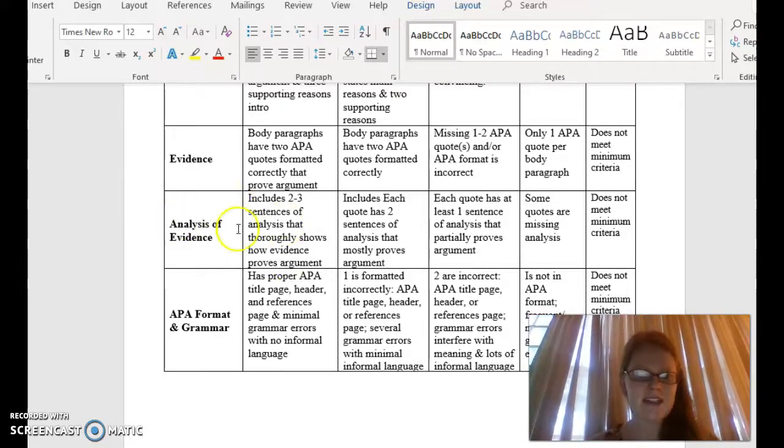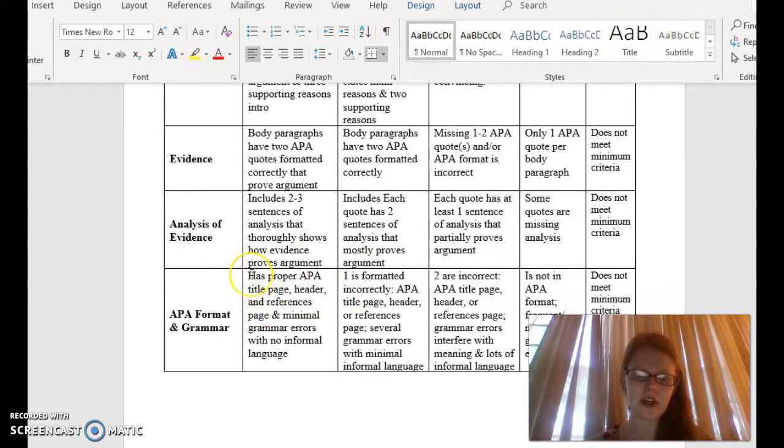All right, analysis of evidence includes two to three sentences of analysis that thoroughly shows how the evidence proves the argument. Remember, I'm looking for two full lines of analysis per quote, which means that you'll do this for each quote. Each quote should have two to three sentences of analysis, about two lines in length, that thoroughly shows how the evidence proves your argument.